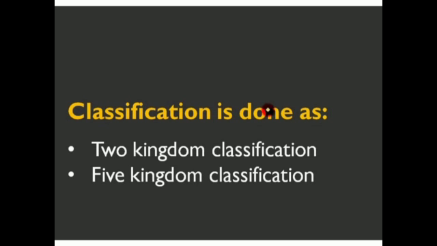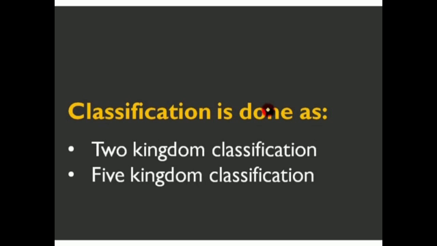Therefore these designs are to be used to make subgroups rather than making broad groups. So we can classify the organisms based on the characteristics.